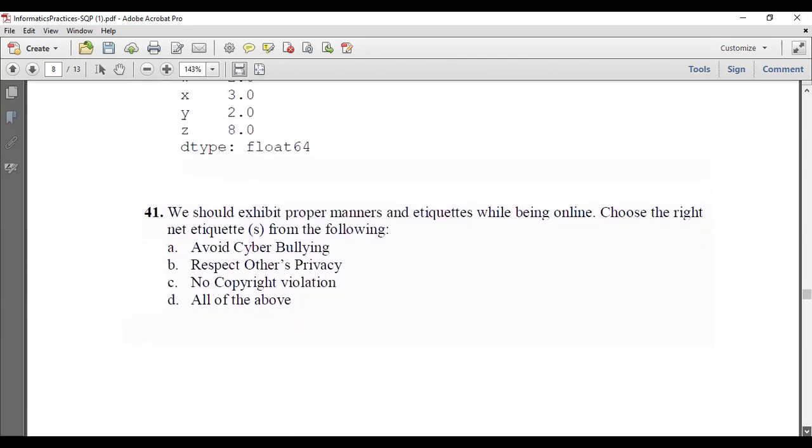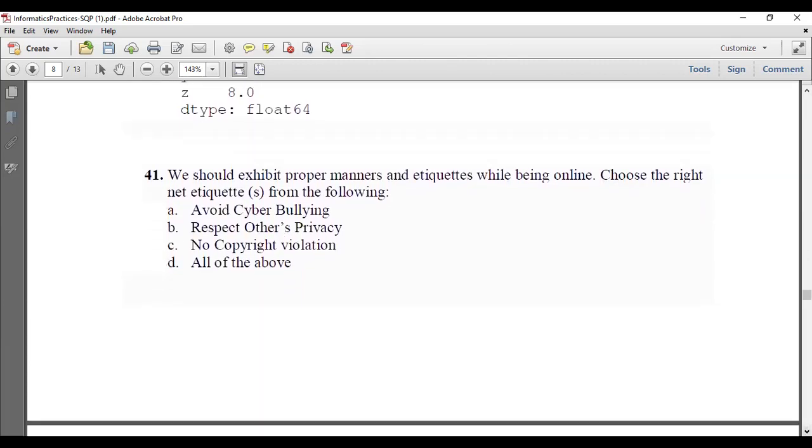We should exhibit proper manners and etiquettes while being online. Choose the right etiquettes from the following: avoid cyberbullying, respect others' privacy, no copyright violation. So all of them are the etiquettes you have to follow while you are online.